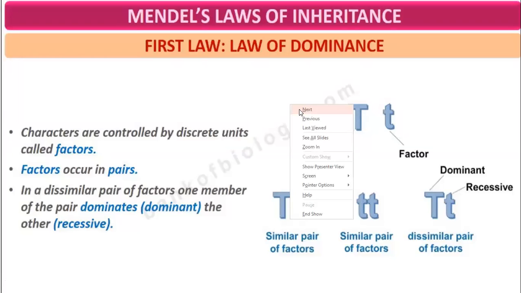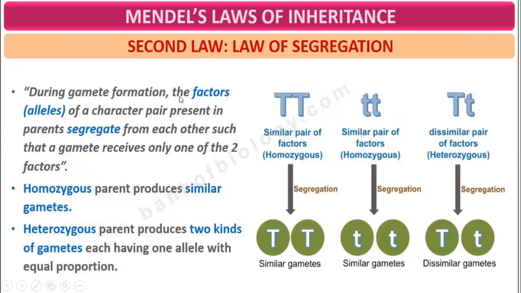During gamete formation, the factors, also known as alleles, present in the parent segregate. This is the second law, the law of segregation. When there is gamete formation, the factors of a character present in the parent segregate from each other such that a gamete receives only one of the two factors.